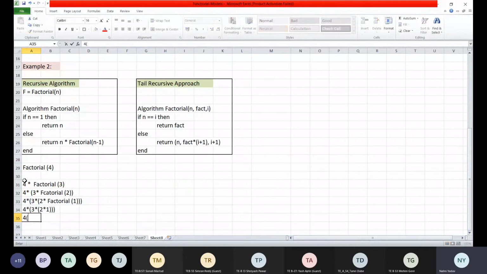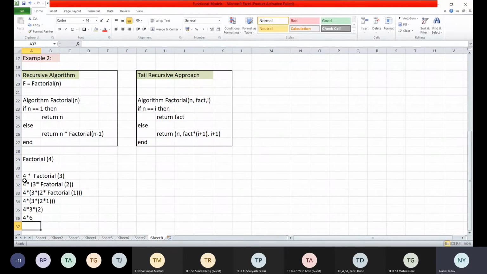What is the next step? 4 into 3 into 2. Correct? Then what is the next step? 4 into 6. And the last step is 4 into 6, that is my 24. So this is how my recursive algorithm works.